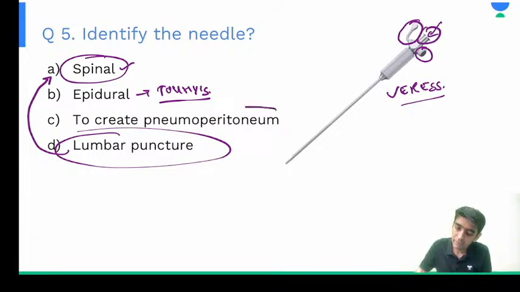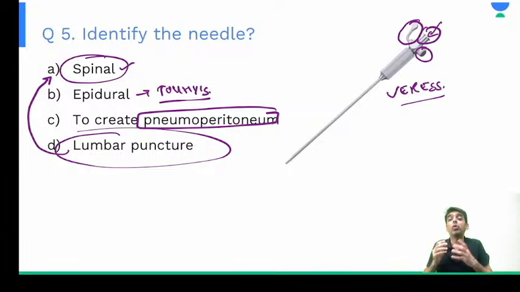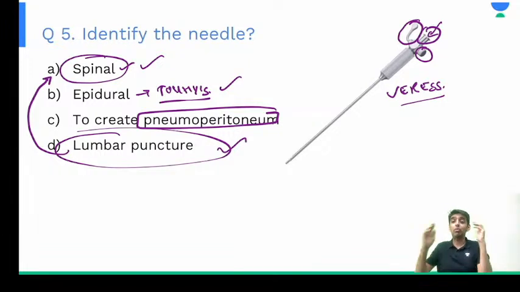Why? To create pneumoperitoneum. Pneumo means air, to fill air inside the peritoneum, right? So that it is inflated and you get area to work upon with your instruments, right? So this is a Veress needle which is used to create pneumoperitoneum. Alright, this question is asked from the surgical aspect, but since the options also included the anesthetic needles that we use, spinal, epidural, lumbar puncture, one must have got confused, but this is a Veress needle which is used to create pneumoperitoneum.